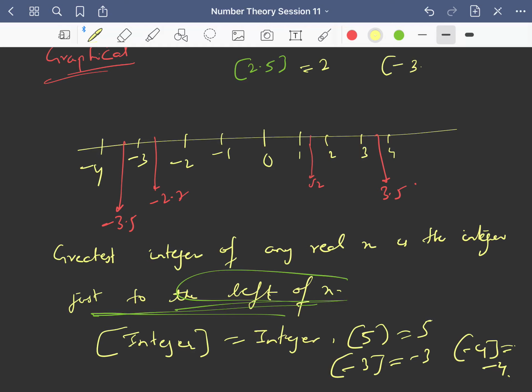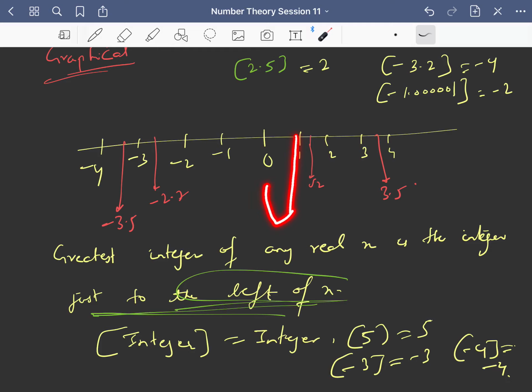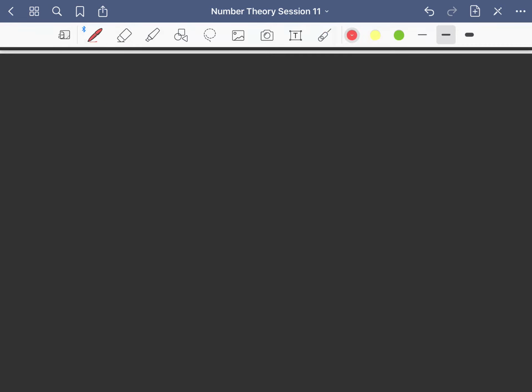Similarly, greatest integer of minus 3.2. Where is minus 3.2? It is somewhere here, right? So what is the integer just left of minus 3.2? Just left is minus 4. For example, if I ask you minus 1.000001, this is also minus 2, because minus 1.000001 is somewhere here, and the integer just left to it is minus 2. Fine. So I think this thing is very clear now.